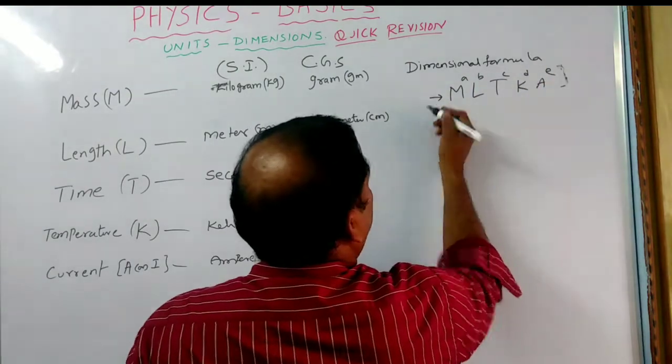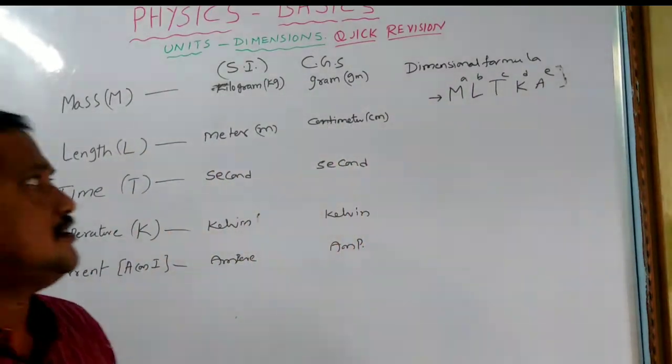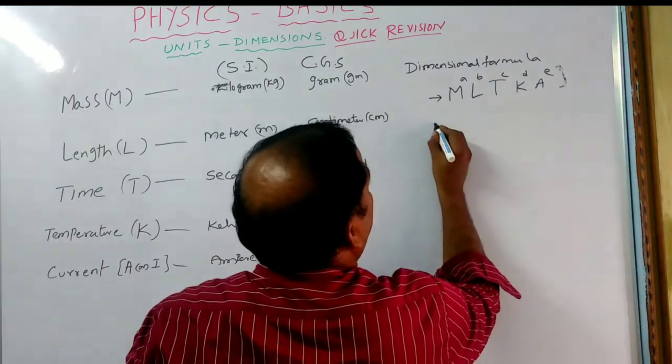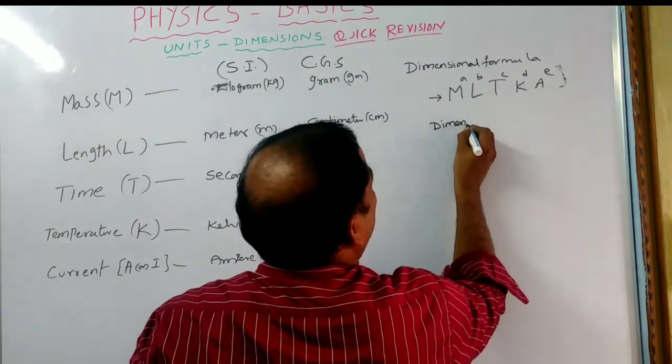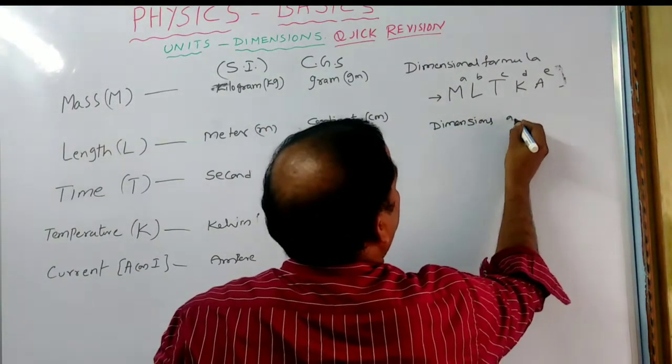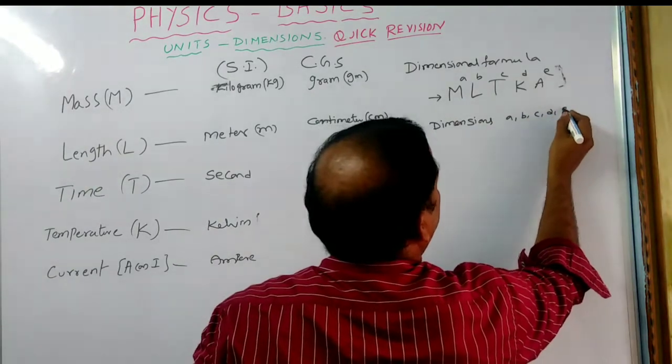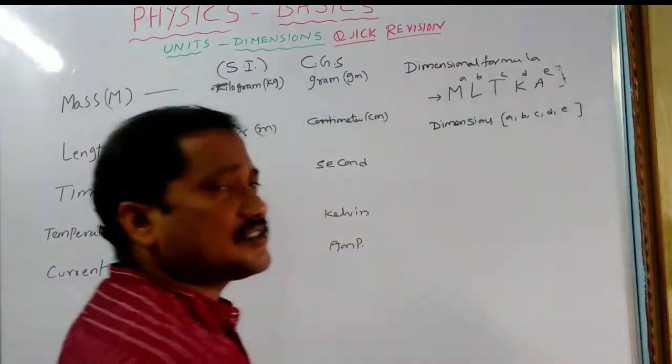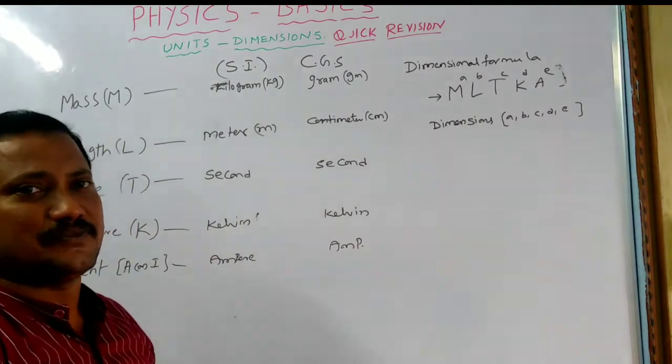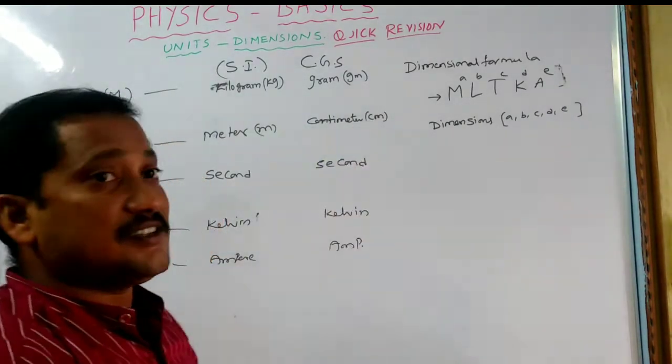This we call the dimension formula. The powers of these are called the dimensions, like A, B, C, D, E. So this is about the fundamentals.